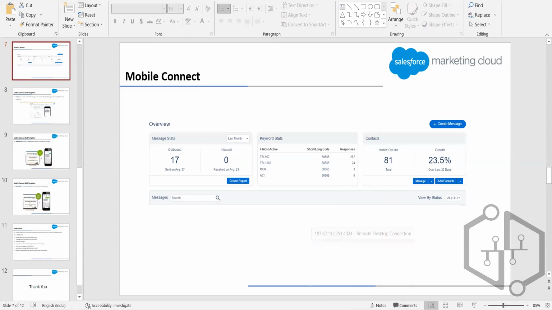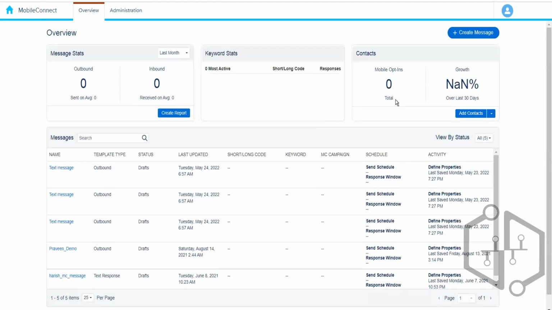In contacts, it shows us how many mobile opt-ins we have. So how many have opted in for the mobile communication in the last 30 days, and what is the growth. So let's say the previous month they were 100 and now it is 150, right? So the total growth was 50%. Or maybe let's say the previous month was 50 and this month is 100. So there's a growth of 100% in the contact opt-ins.